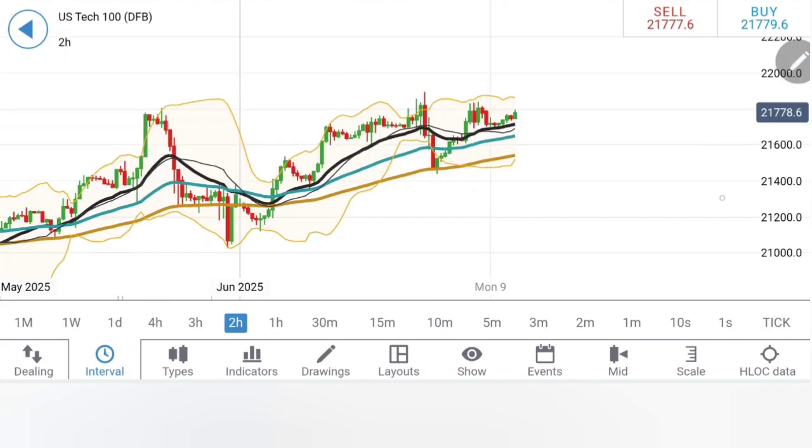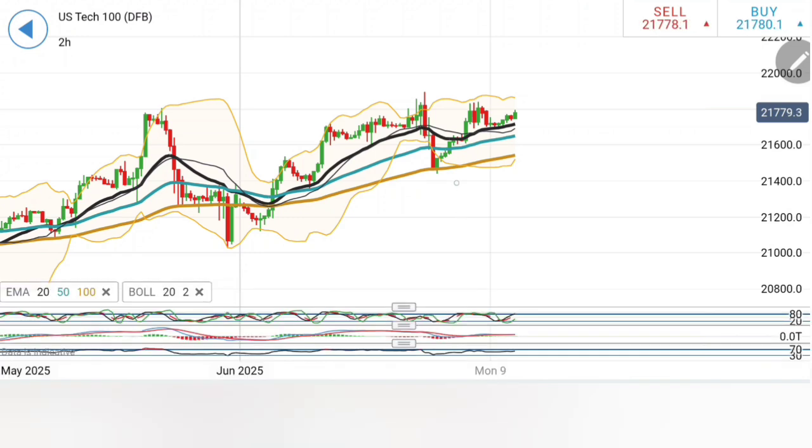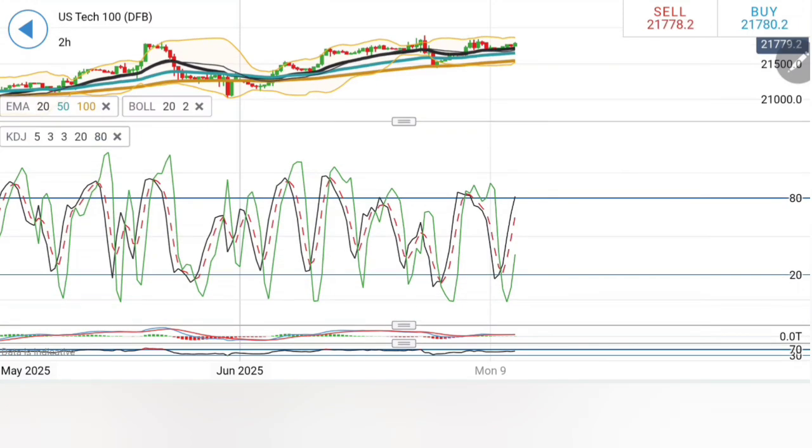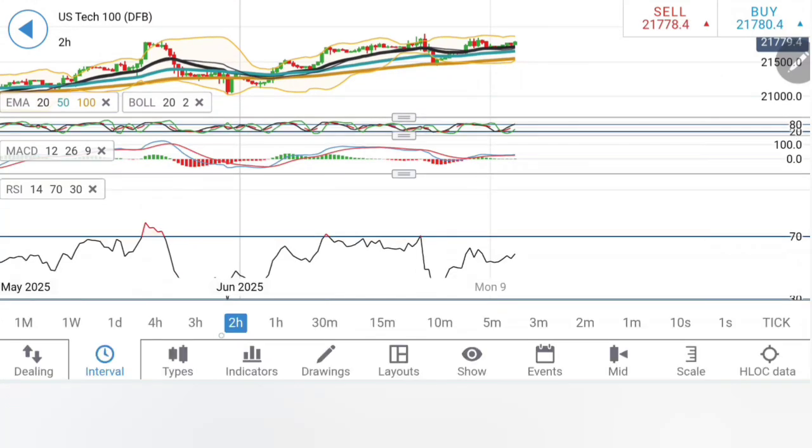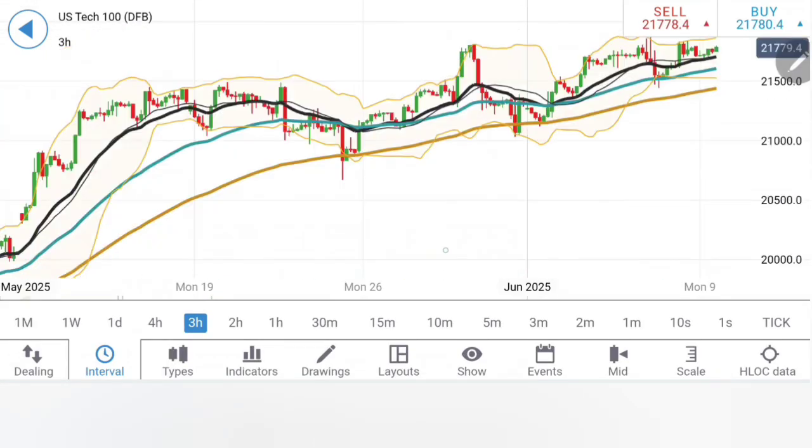On the 2 hour, similar observation on the 2 hour charts after the drop towards the 100 period, rise here. See lower highs. I will wait for a breakout beyond 21,800, 840 and then the 21,900 zone. This zone is getting critical here. Beyond 21,900, 22,000 is a must. 22,050 is a must. Stochastic rising. The MACD is trading with moderate bullishness. The RSI is showing an up move here.